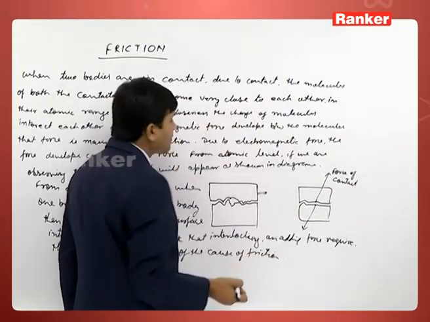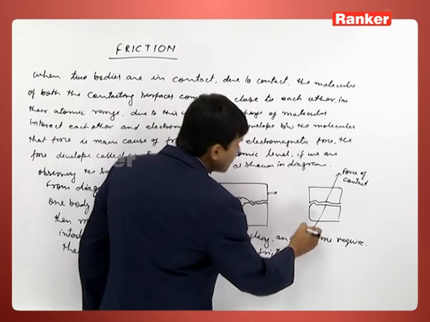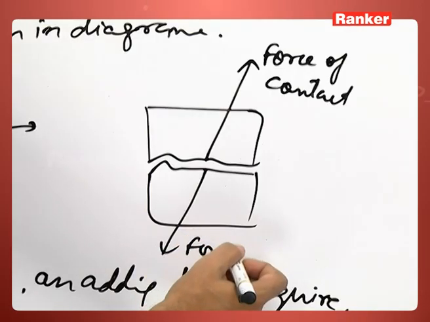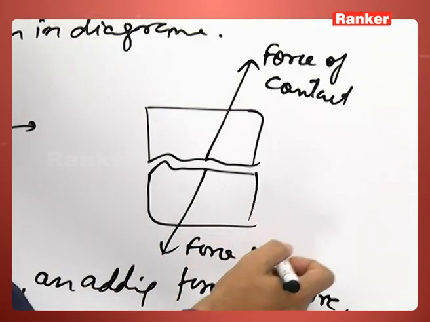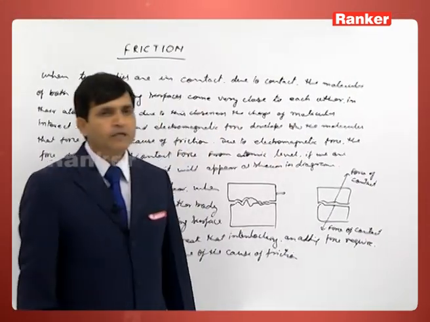On the upper body, the force of contact will act in the upward direction, and on the lower body the force of contact may act in this direction. So this is the meaning of that.